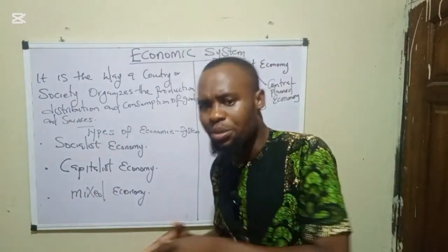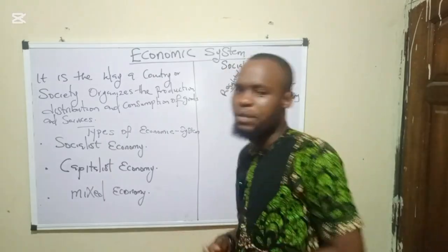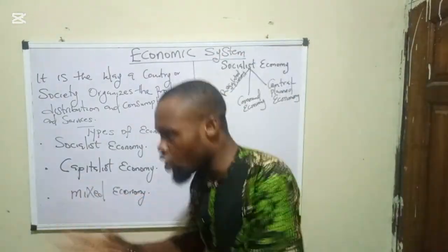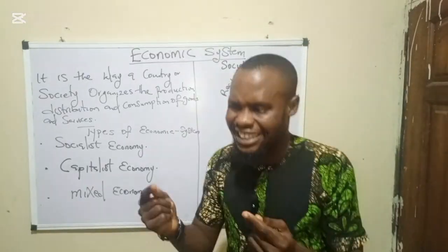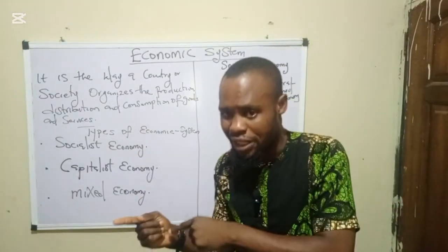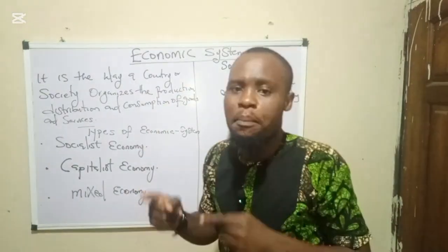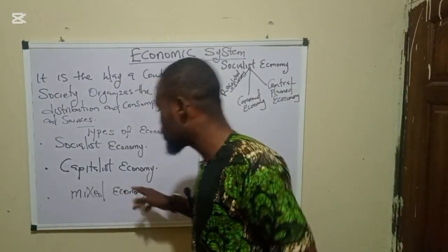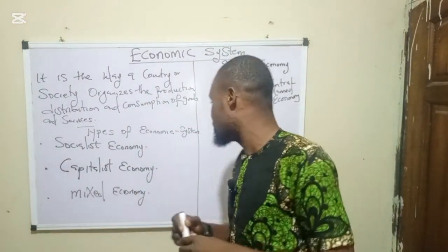In a command economy, who determines price? The government. In a central planned economy, who determines price? The government.